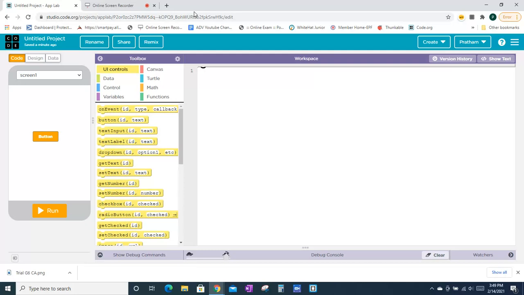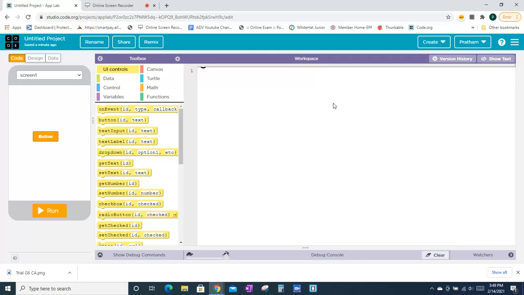You can't edit their version because sometimes a hacker will come and delete all the code. So if you remix it, you get your own version of it in your account and you can edit it, but it has all the code and design they put in.